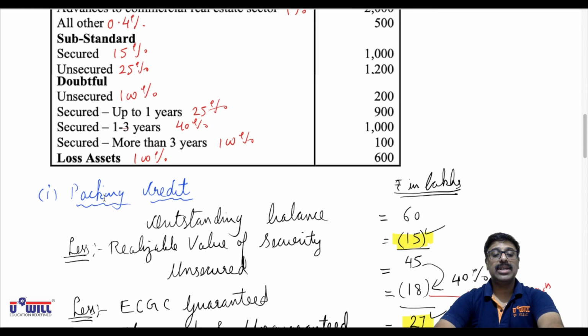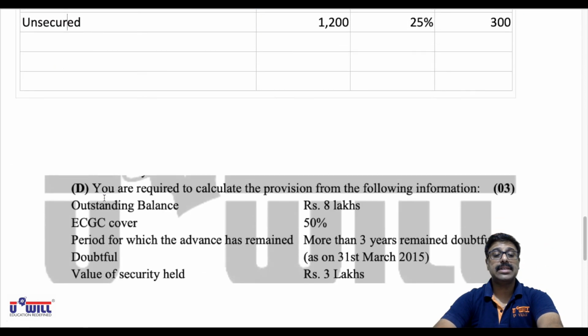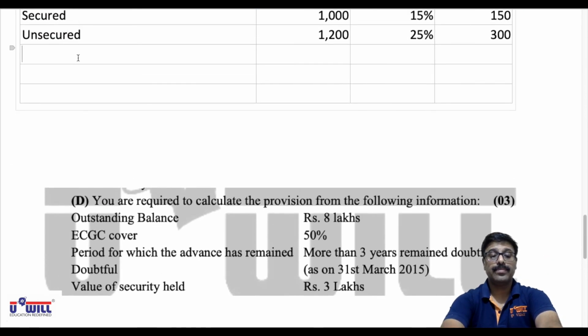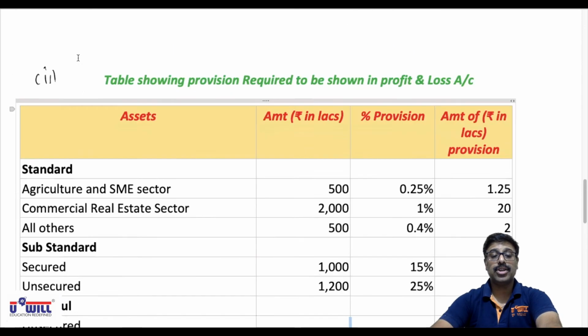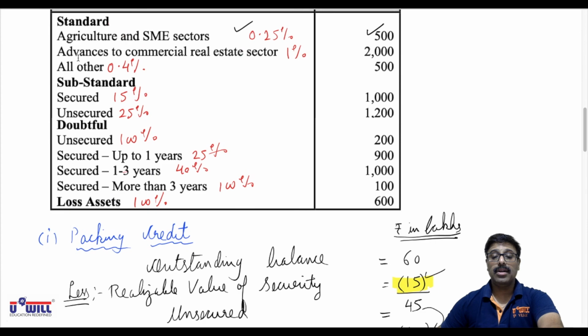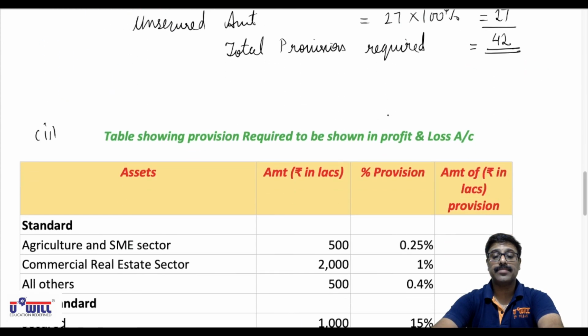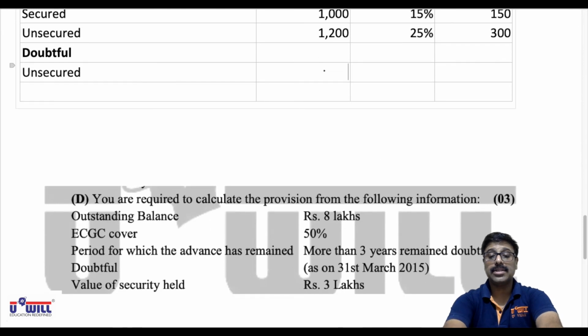Then after unsecured, we have doubtful assets. Now within doubtful, whatever is unsecured, on that we have to create a 100% provision only. So what is the unsecured amount in doubtful? 200. On this 200 lakhs, 100% provision is required, so 200 lakhs.